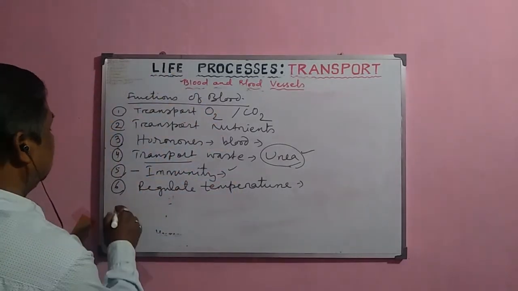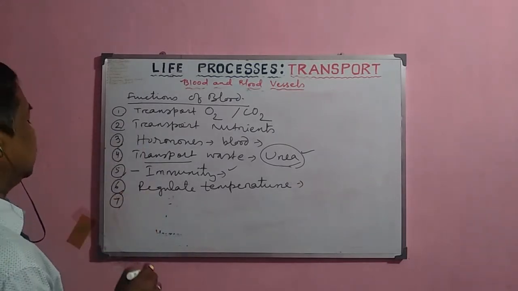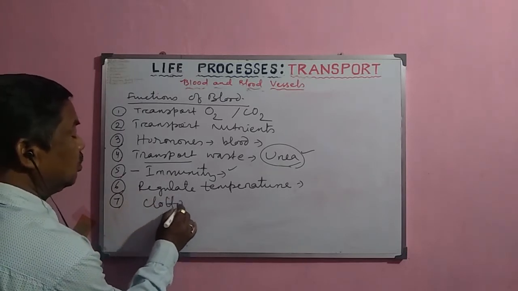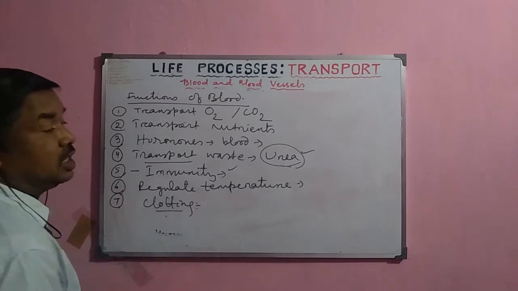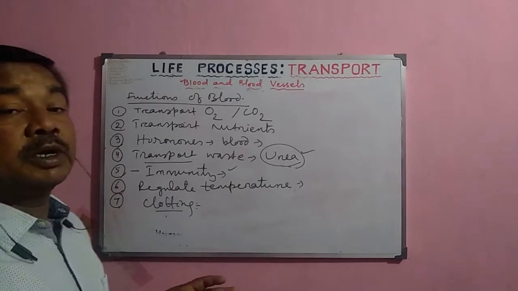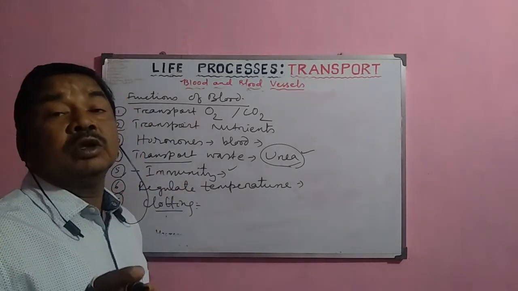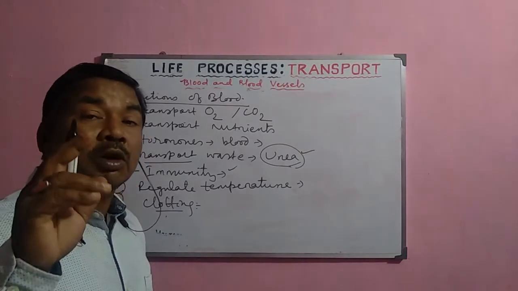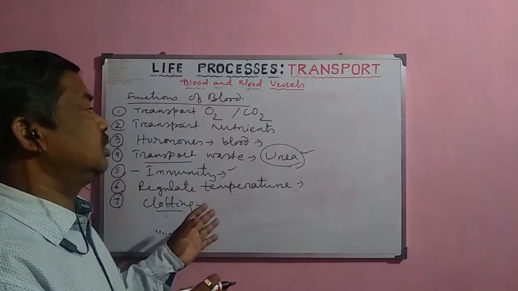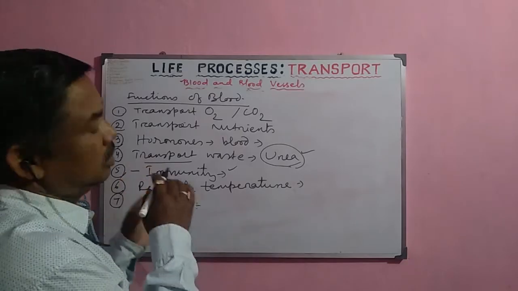Another most important function of the blood is that it helps in clotting or coagulation. The platelets particularly help in this process. It is the natural mechanism by which the clotting of the blood occurs and the bleeding is automatically stopped during hemorrhage. So these are the important functions of the blood.